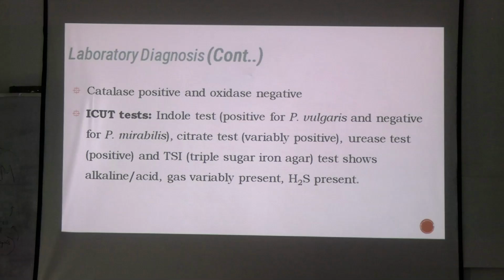Where else do you see hydrogen sulfide gas? Which organism? Positive organism of enteric fever. What do you see in Salmonella typhi? You see the speck of H2S presence. In case of paratyphi A,